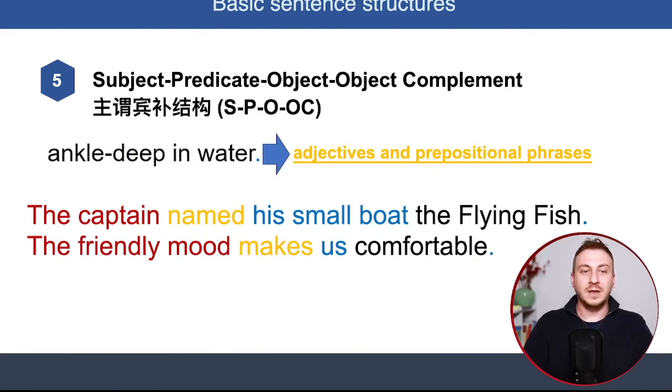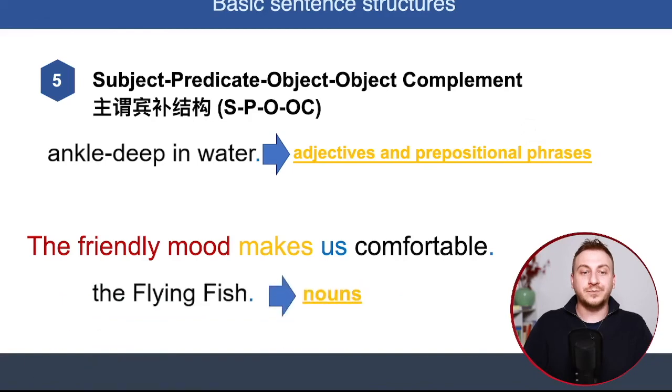All right. The second example we have is the captain, subject, named, verb, his small boat, object, the flying fish. The flying fish, right? So that's a name, so it's a noun, right? So the flying fish in this example identifies the small boat, all right?